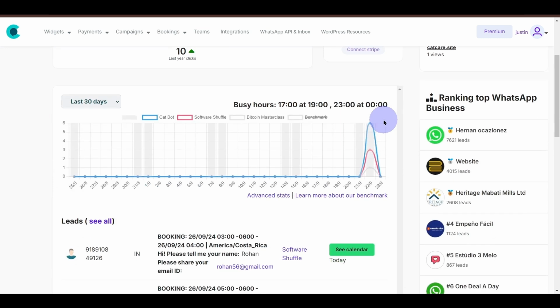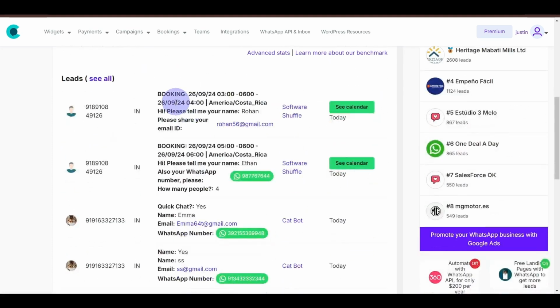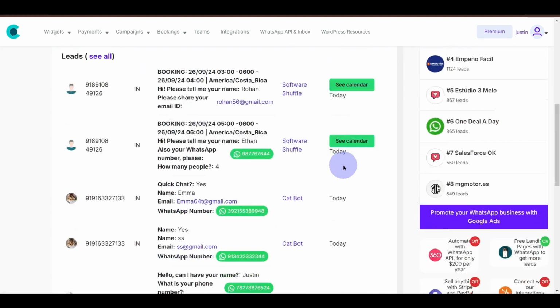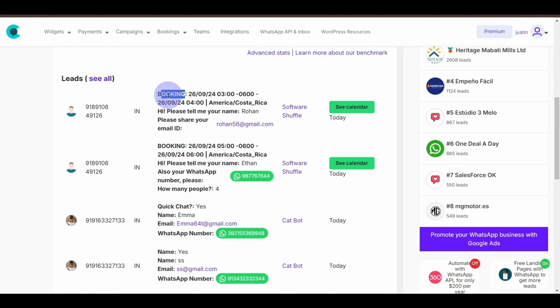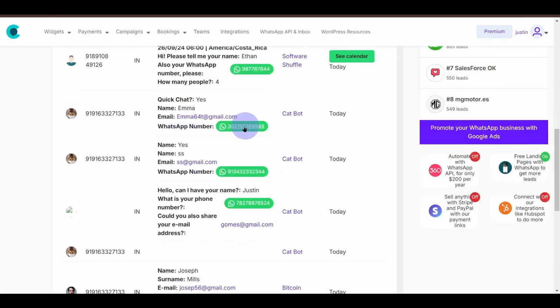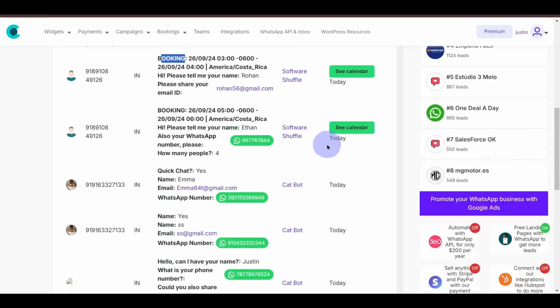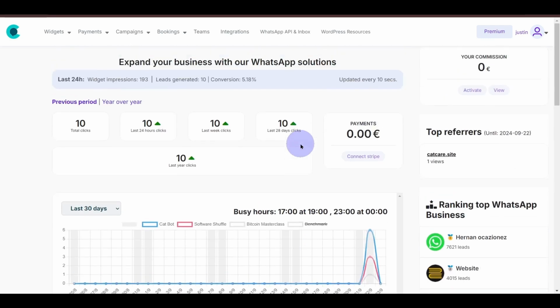Below that, we have a graphical representation of the leads collected from all the different landing pages that we have active. And then we have the actual leads and the information. You can see I have a few bookings over here, and a few chats going on. All in all, a very informative dashboard.